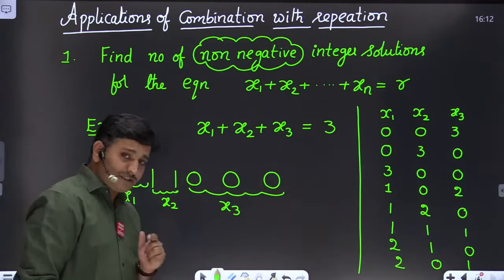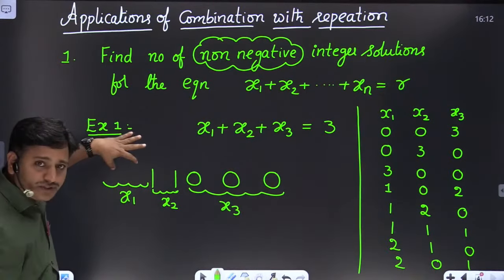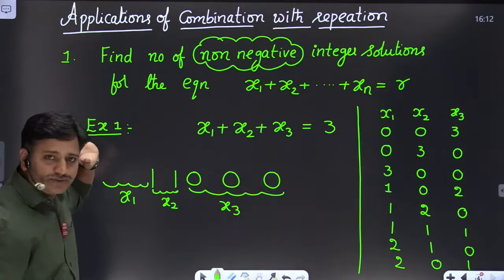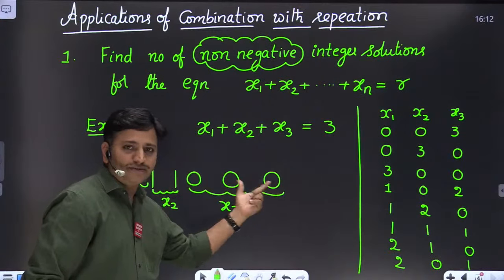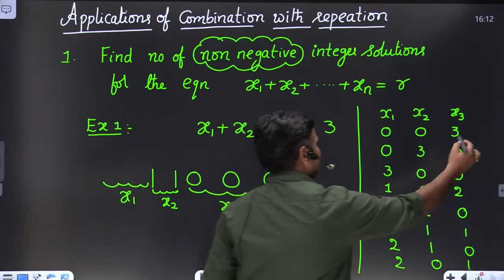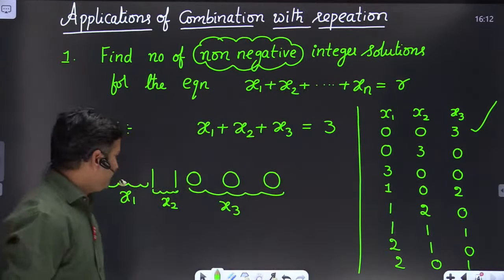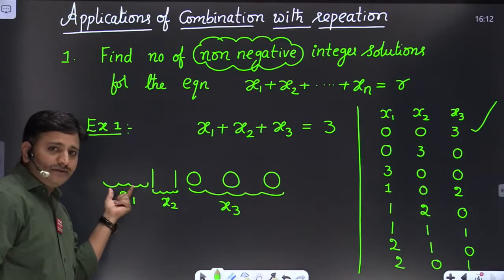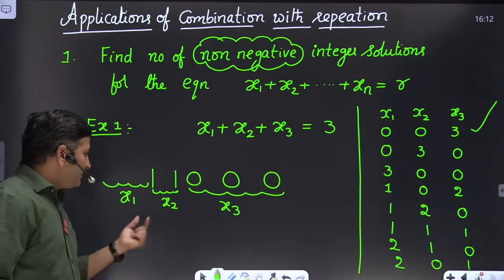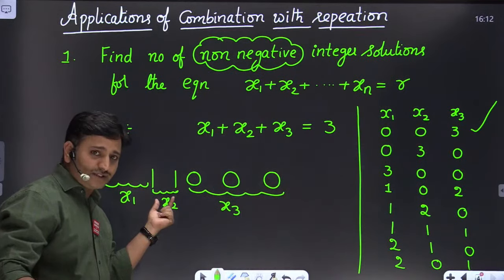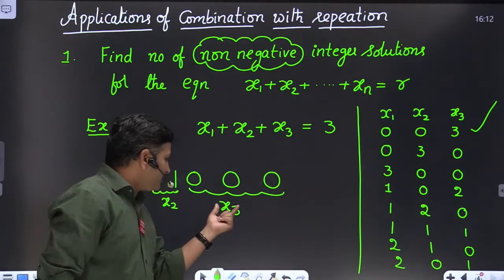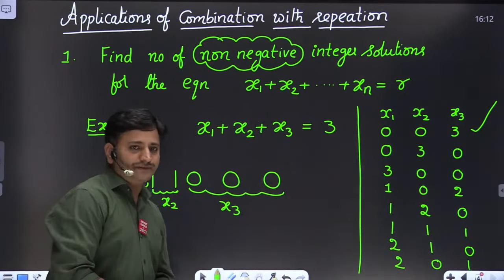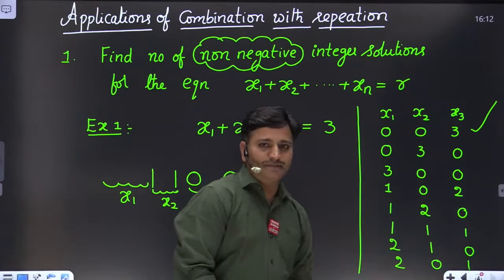So this provides the solution x1 equals 0, x2 equals 0, and x3 equals 3. Therefore the 0, 0, 3 solution is obtained.